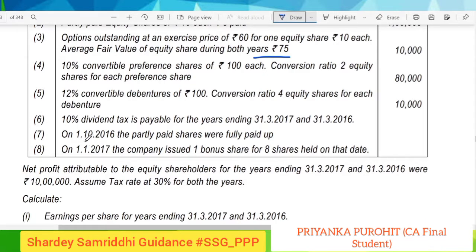On 1st October 2016, the partly paid shares were fully paid. On 1st of January 2017, the company issued one bonus share for 8 shares held on that date. Net profit attributable to the equity shareholders for the years ending 31st March 2017 and 31st March 2016 was 10 lakhs. Assume tax rate at 30% for both the years.